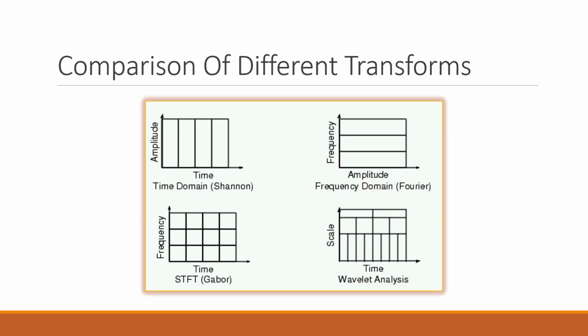Now let us compare the original signal with the different transforms. In figure 1 we can see the original signal, that is amplitude in time domain, and in the second figure we can see the frequency domain, that is Fourier analysis. In the third figure we can see the short time Fourier transform. In the fourth figure we can see the wavelet analysis of the signal given in figure 1.